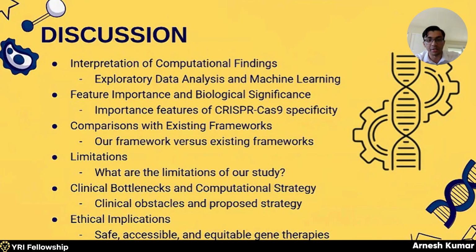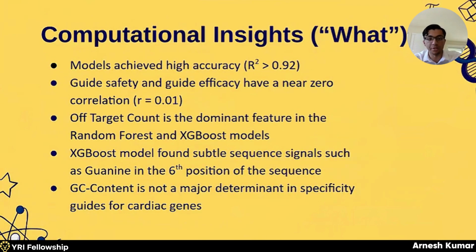So moving on to our discussion, we're going to be focused on the interpretation of our computational findings and their broader implications. First, focusing on how our framework compares with existing black box models through its interpretability, and second, how our computational strategy addresses clinical bottlenecks and the ethical challenge of equitable access. So based on our results, both of our machine learning models were able to achieve high accuracy where the R squared value was greater than 0.92. And this indicates that our feature set can reliably predict off-target risk. Additionally, we found that the GC content is not a major determinant in CRISPR-Cas9 specificity, suggesting that we should focus our feature engineering elsewhere.